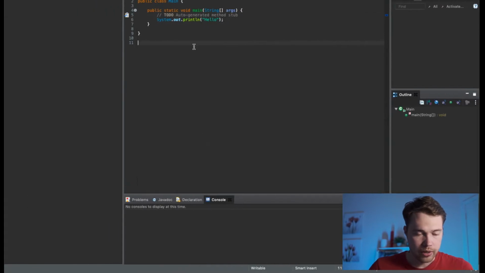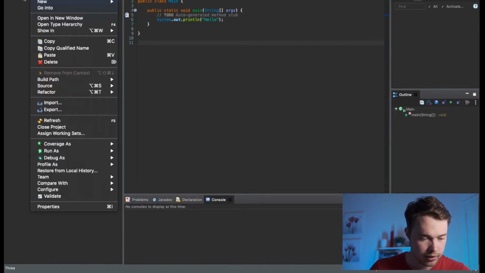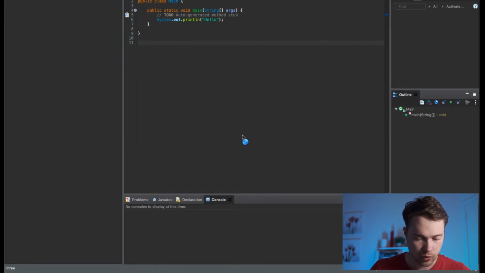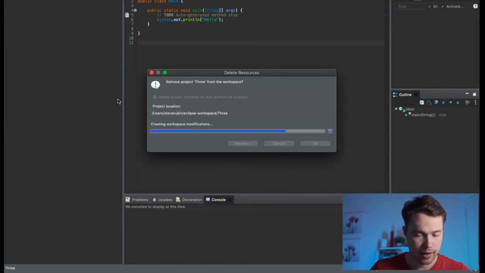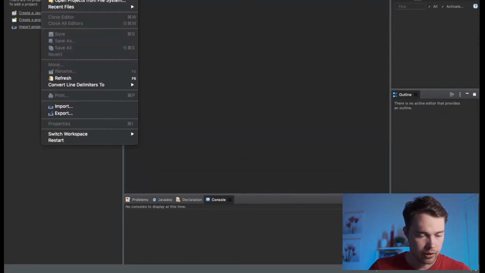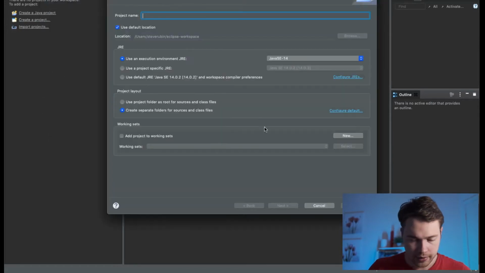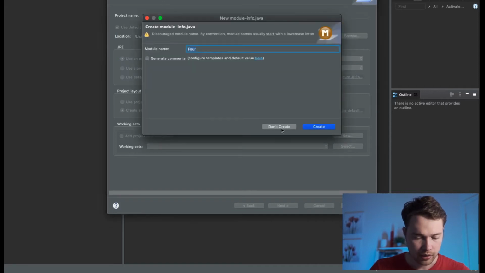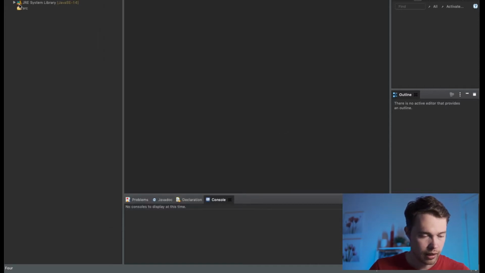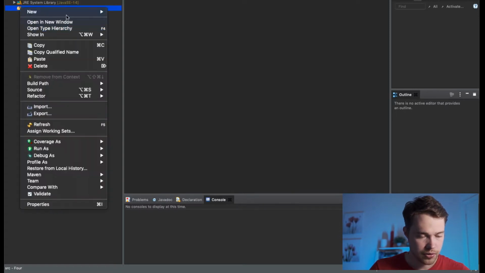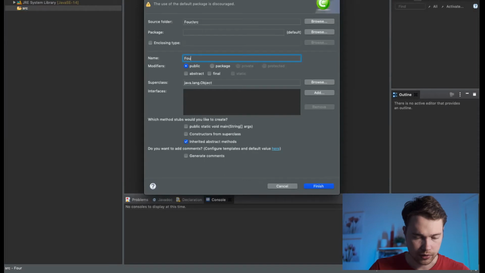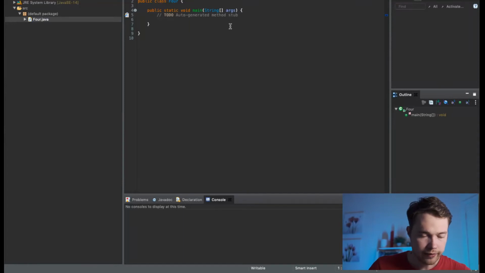Let me delete this project and show you again how to create a new one. Click OK. I'm going to go to File, New Java Project. I'm going to call it 4, project name, then Finish. I'm not going to create a module name. Then right click on Source, New Class, and I'm also going to name it 4. Mark the checkbox, Finish. After that, I'm going to have this 4.java file with this code, and now I'm going to write some code here.